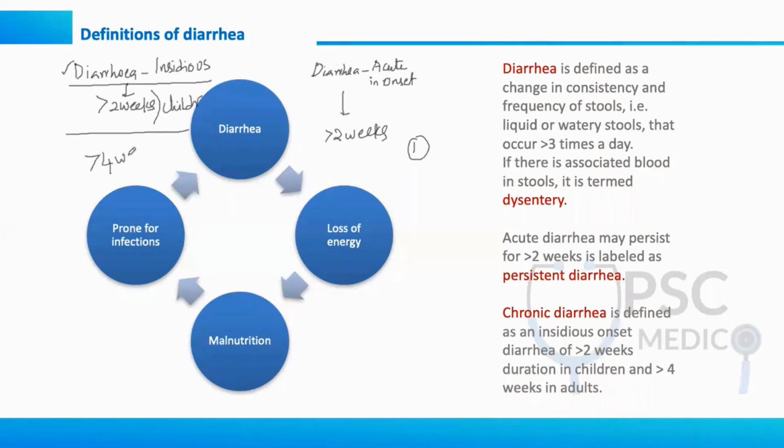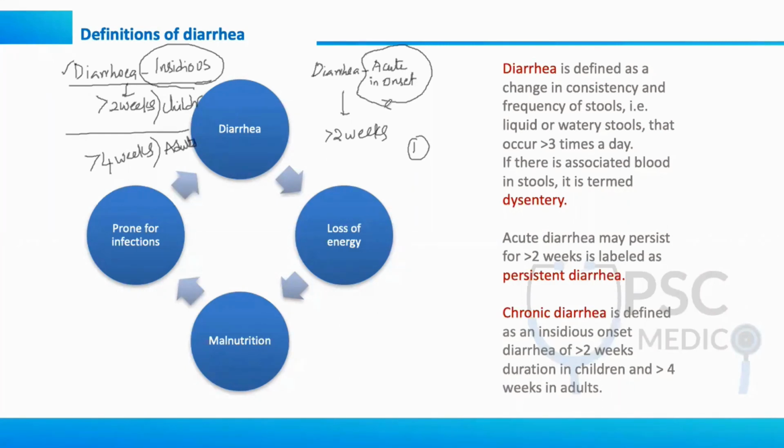Insidious diarrhea for more than 4 weeks is chronic diarrhea in adults. So this is the definition. This insidious part will differentiate persistent diarrhea from chronic diarrhea; based on this single point, they gave you 4 marks in that exam. Is it acute or insidious? Though it looks simple, unless you observe this, you will not identify the difference.